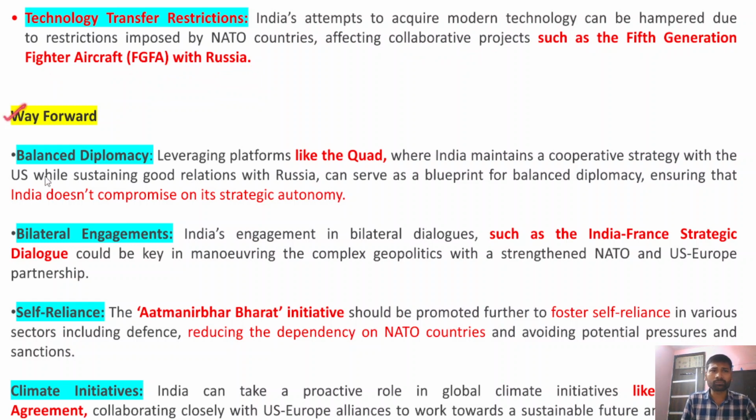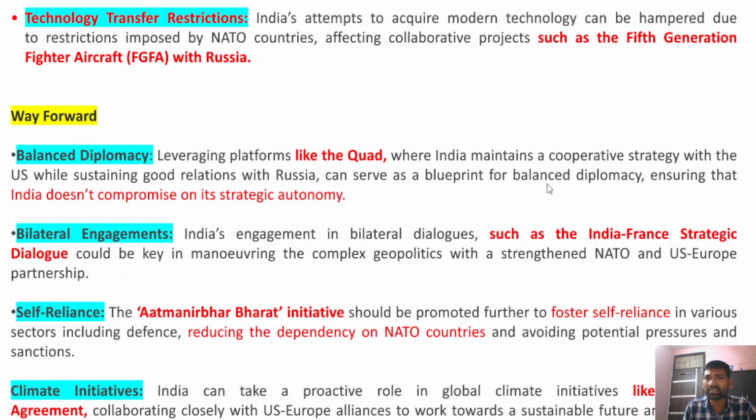Now, after that, we need to write a possible way forward. The way forward includes balanced diplomacy. Balanced diplomacy means we need to increasingly use platforms like Quad. Platforms like Quad will help India engage with the NATO countries, and it also helps India maintain good relations with countries like Russia.